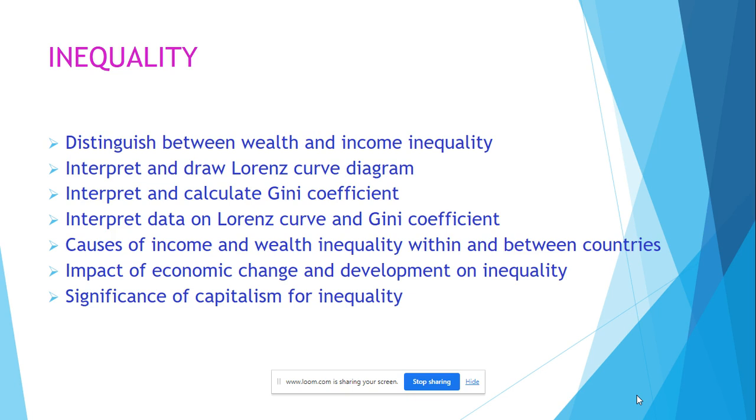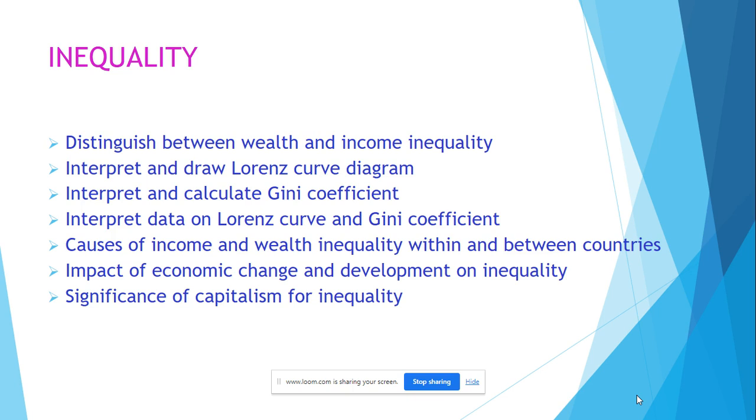There are different causes of this inequality of income and wealth within countries and between countries. One can be to do with the access to jobs, so the different incomes that people might have, and that can come down to where somebody lives, whether there is equal opportunity for men and women, whether there's nepotism, people get jobs because of who they know, whether there's a disparity in education within the country, and also to do with individual circumstances.